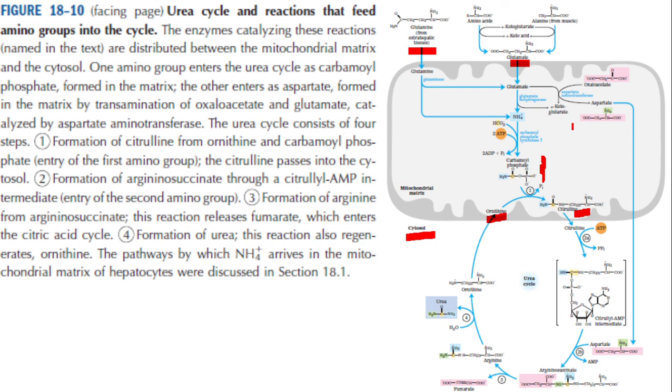So aspartate is produced. This aspartate is transported from the mitochondrial matrix into the cytoplasm, where it is also used for the synthesis of urea. So some of the reactions of the urea cycle take place in the mitochondrial matrix, and the others take place in the cytoplasm. We will see them in detail.